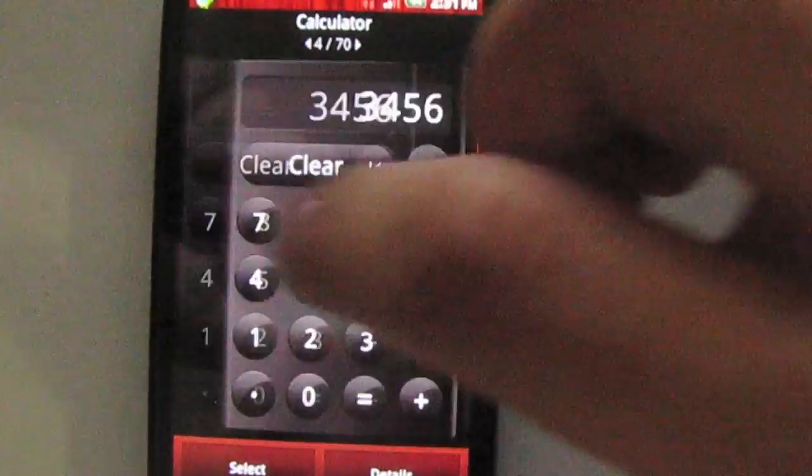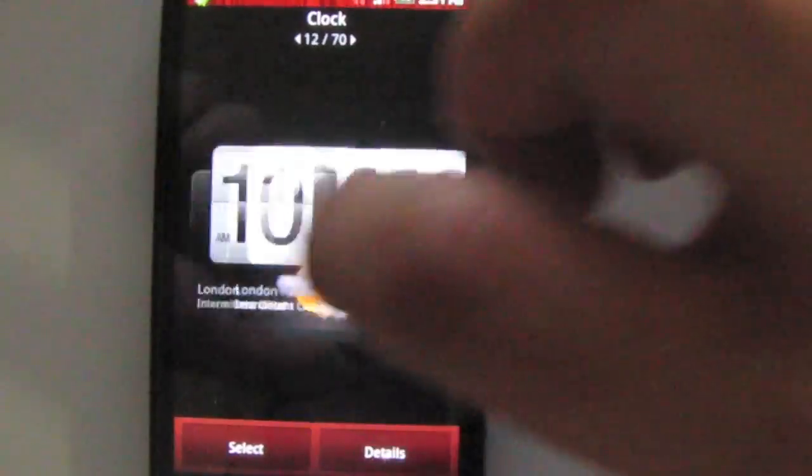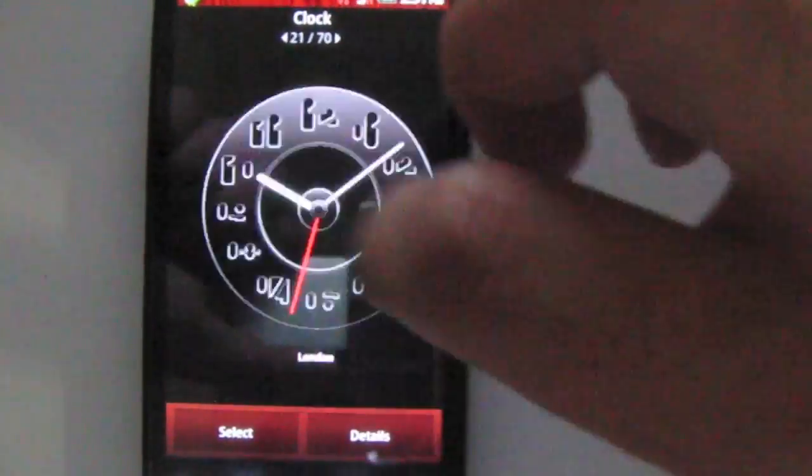You can just swipe around each and every HTC widget you have, ranging from calendar to clocks to your radio, social networking, mail, and eventually it ends with your weather. There's about 70 widgets here. One of the new widgets I wanted to show you is this one, the power dashboard.